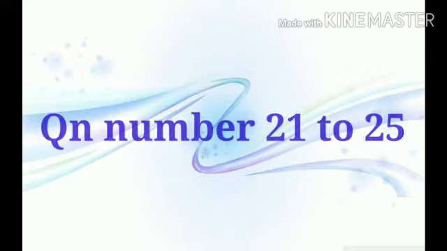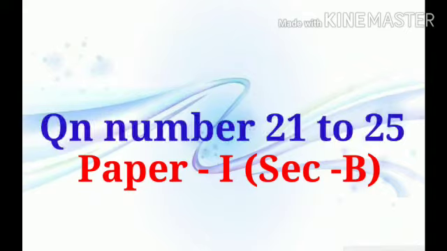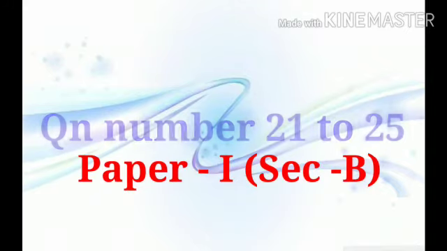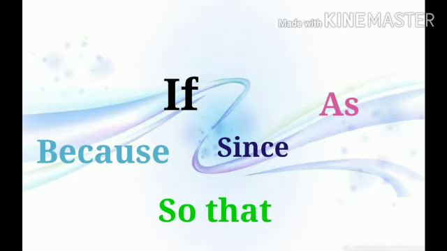This question number is 21 to 23 in our public examination in paper 1. Adverb clauses usually start with the following conjunctions: because, as, if, since, so that, as a result.